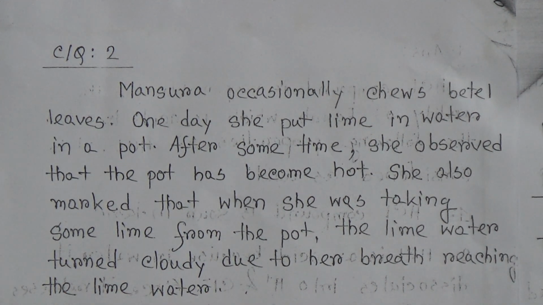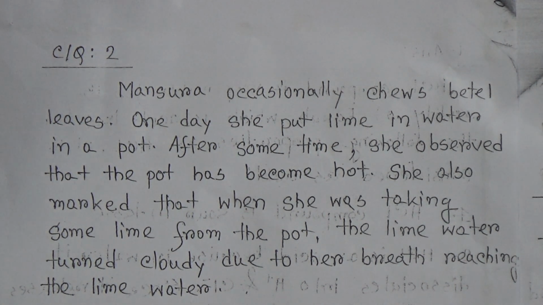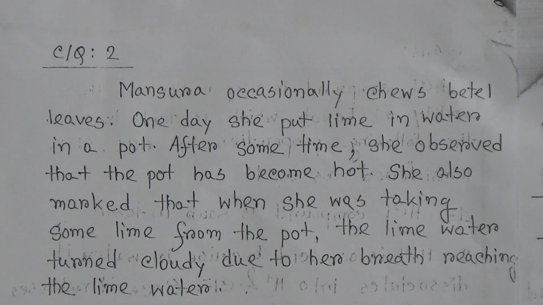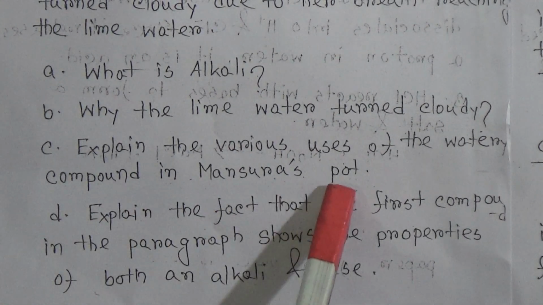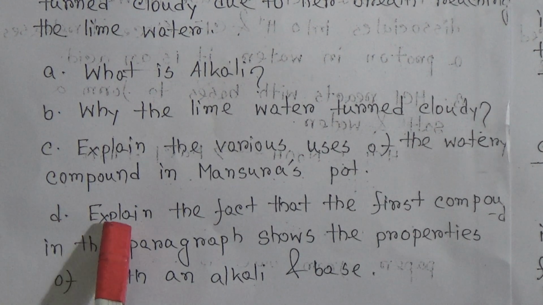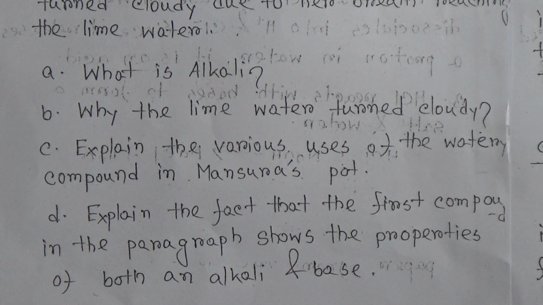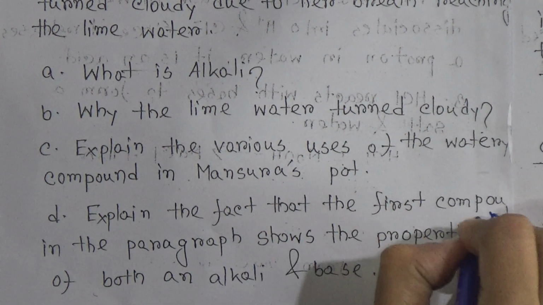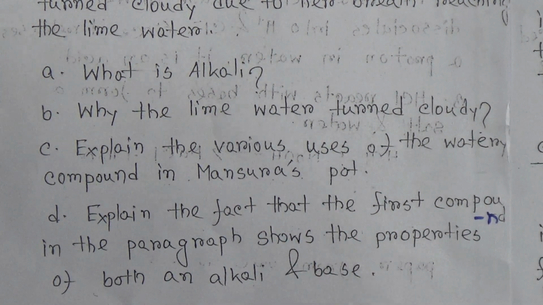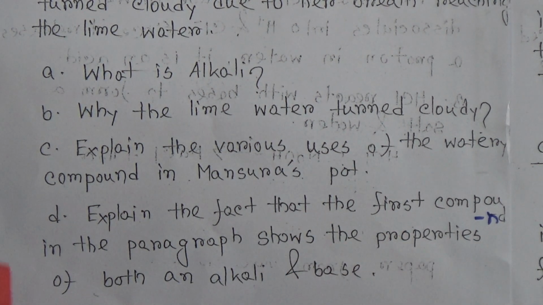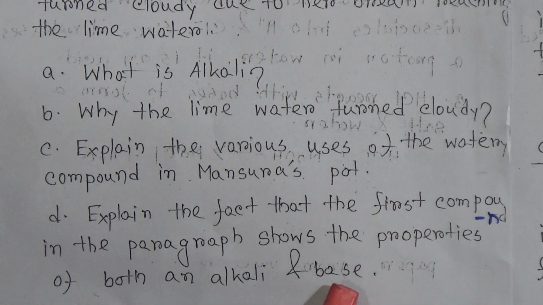The first question, what is alkali? Second question, why does the lime water turn cloudy? Third question, explain the various uses of the watery compound in the Mansura's pot. And last question, explain the fact that the first compound in the paragraph shows the properties of both alkali and base.